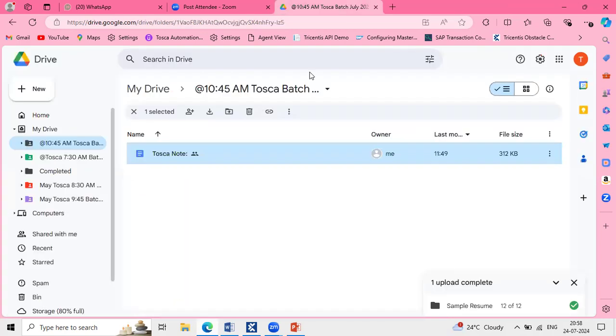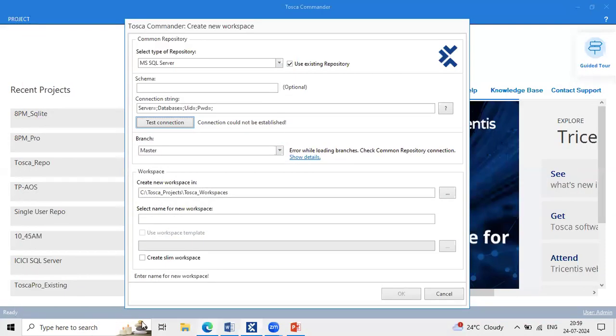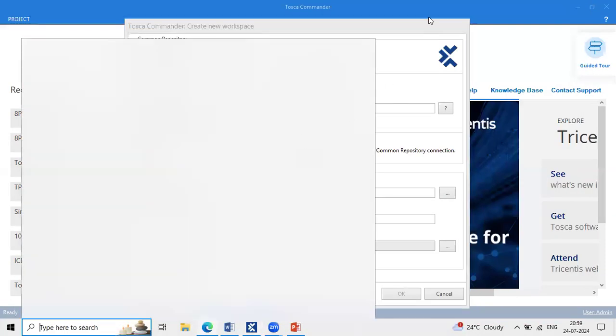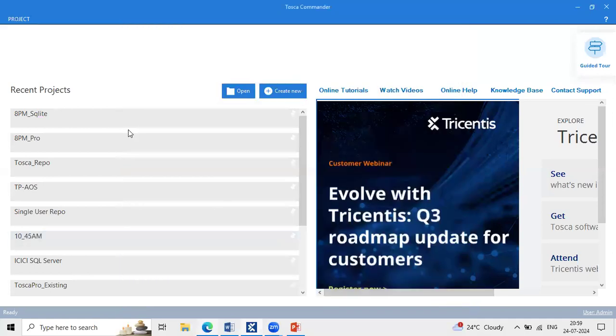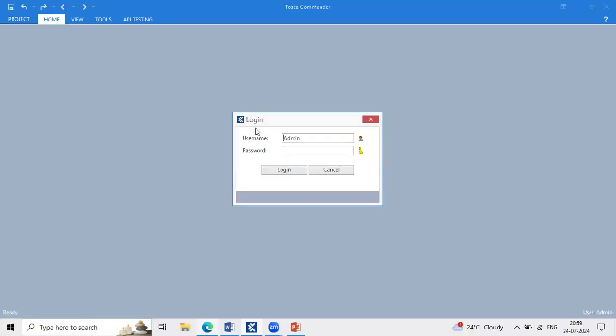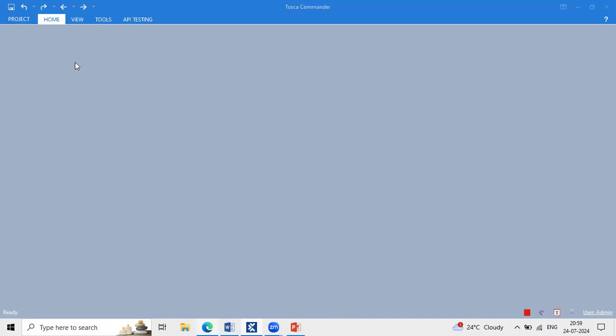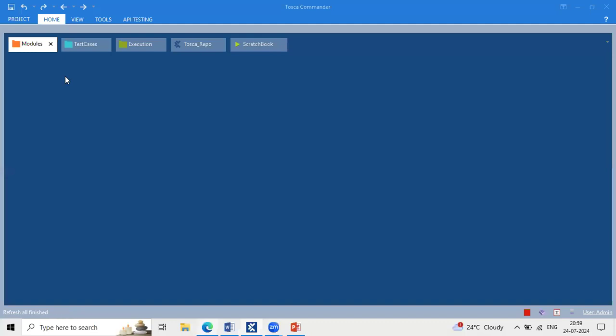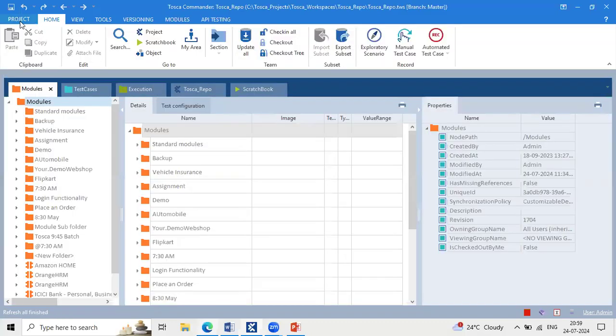I think the connection string is not available here. So what I'll do, I'll just open the existing project. Tosca repo is the project which I created with admin credentials, with MS SQL Server only. I'll show you that. I'm just logging in with admin credentials now. I'll just take the connection string. Go to this project.